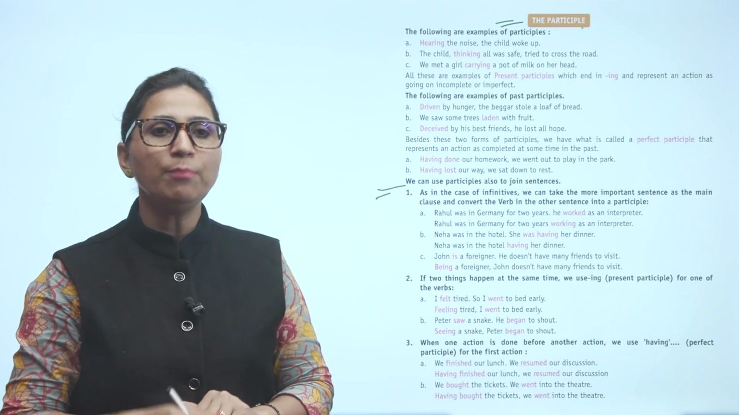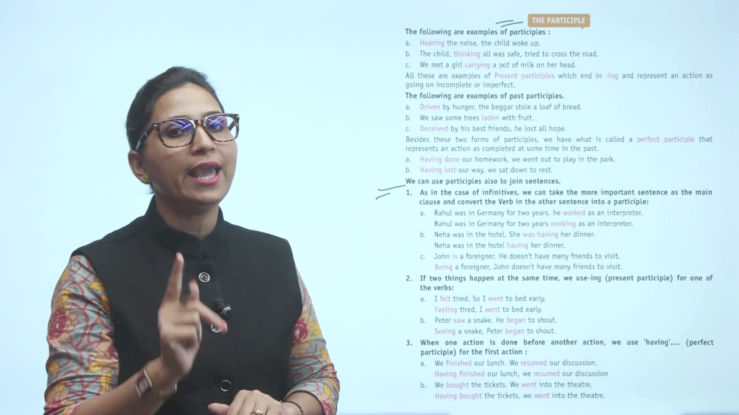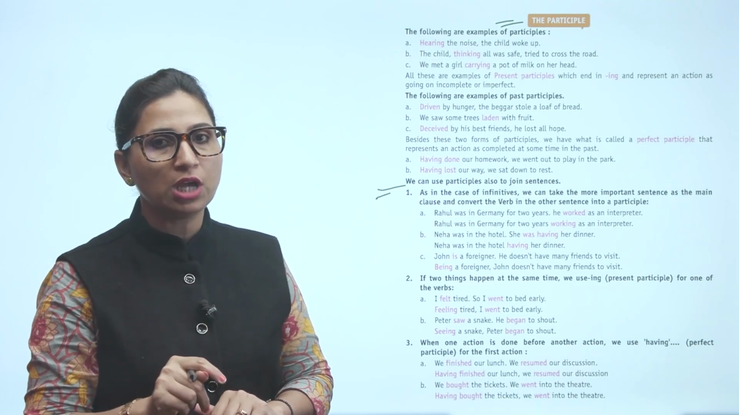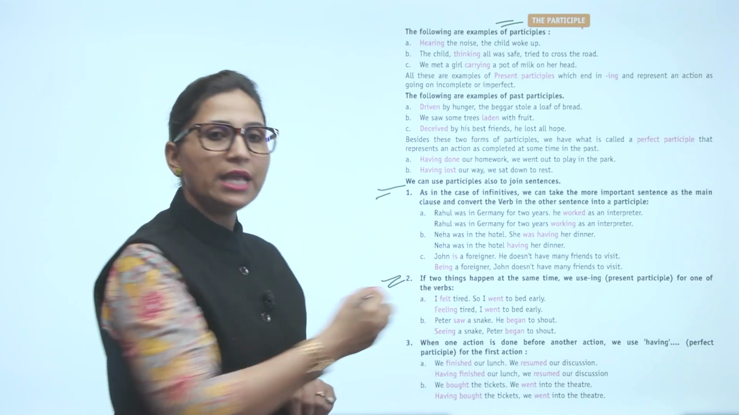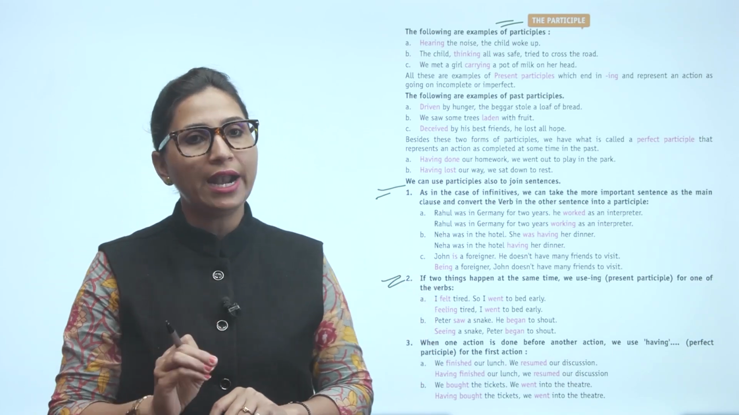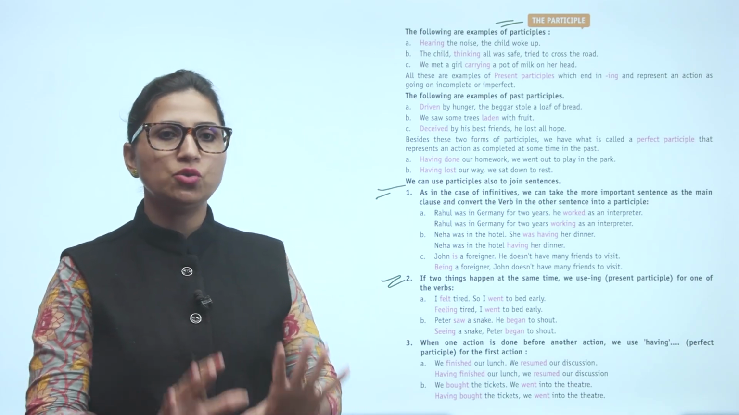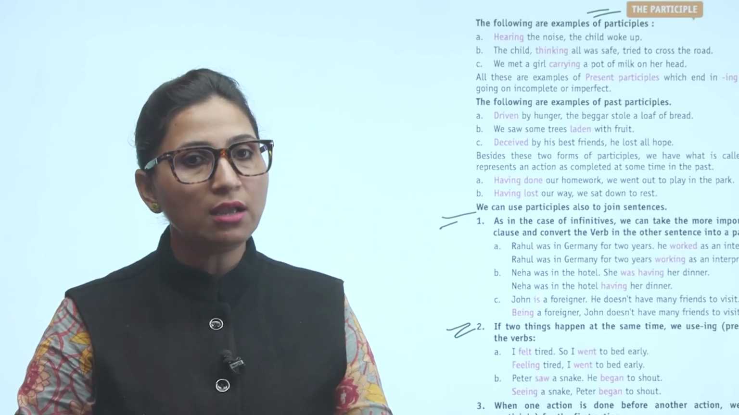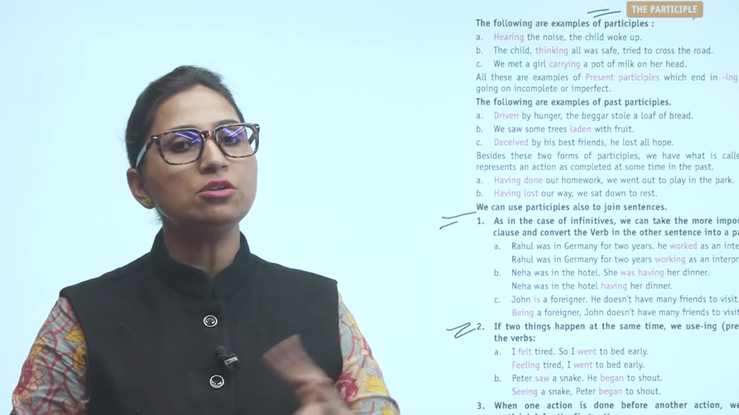Second categorize देखते हैं. If two things happen at the same time, we use ing. Present participle को use करेंगे for one of the verbs के लिए. So देखते हैं example. I felt tired, so I went to bed early. Feeling tired, I went to bed early. Peter saw a snake. He began to shout. Seeing a snake, Peter began to shout.